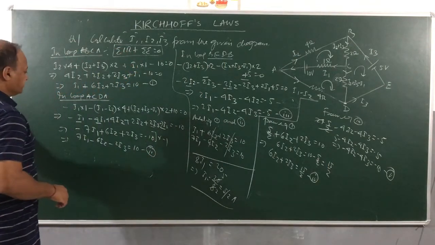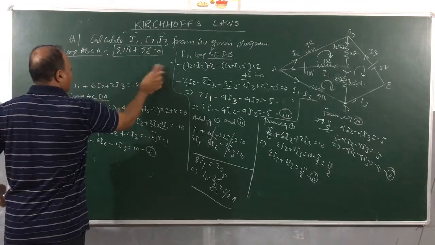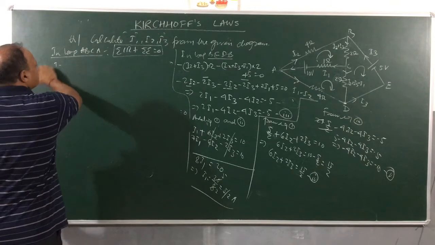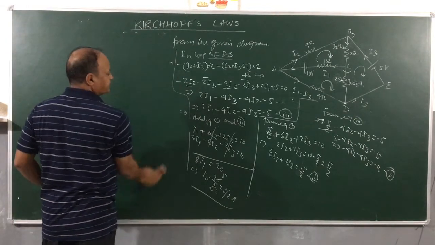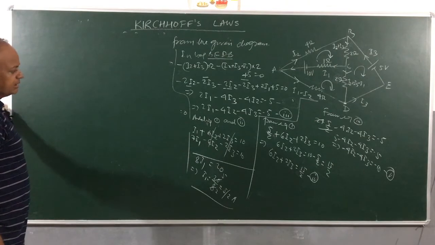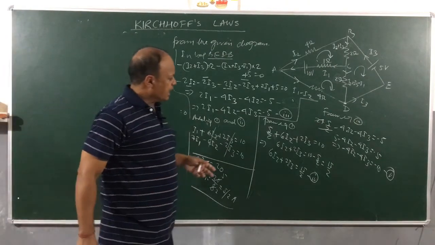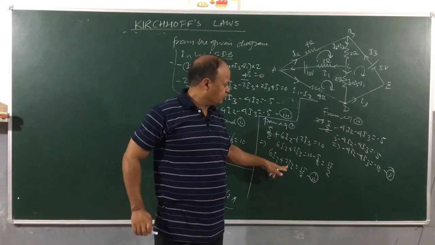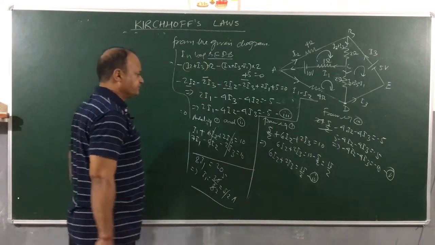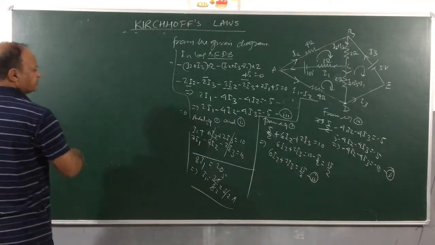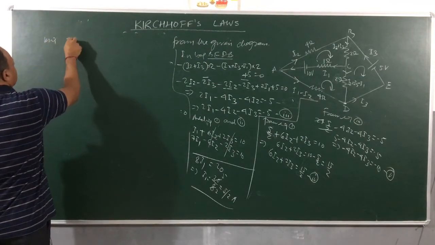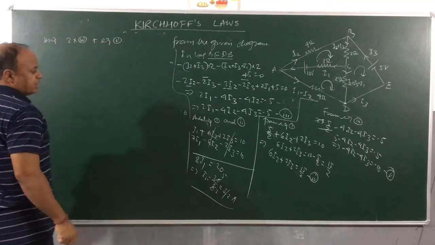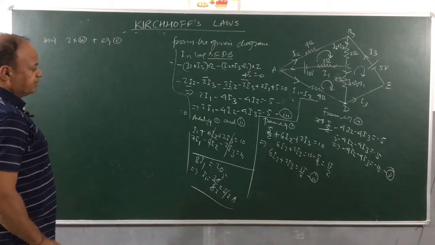Now what I will do is, I will drop this part and then I will eliminate I3 now. I will multiply equation 4 both sides by 2 and then add with equation 5. So using 2 into equation 4 plus equation 5. Now multiply both sides of equation 4 by 2.